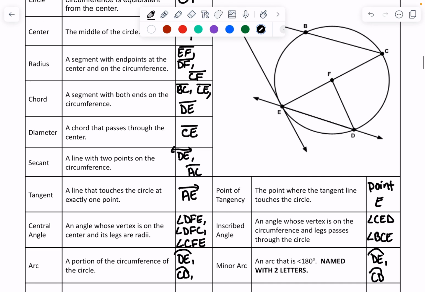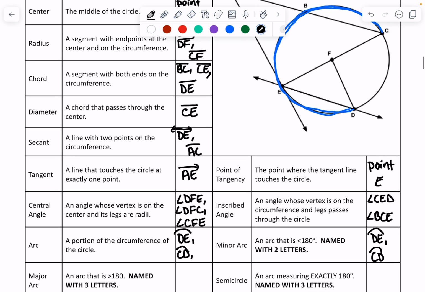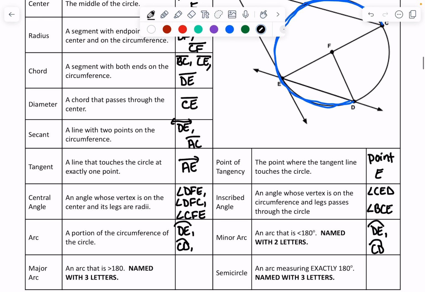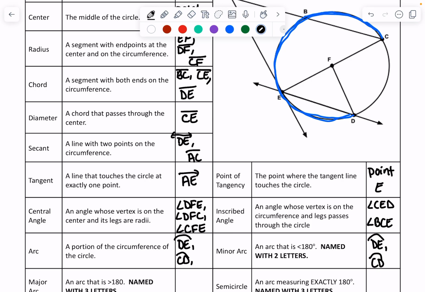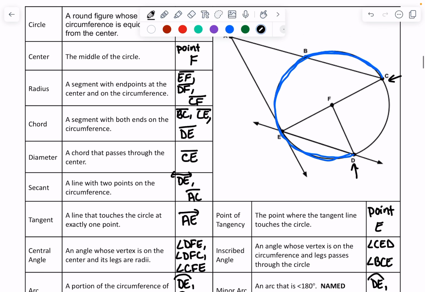So a major arc is like that blue one I just did, and I'll do it again. So this one has to be named with 3 letters. And I'll show you why in just a second. So your first and last letter has to be the end points for your arc. But then you choose either one. It doesn't matter which one of these you choose. You just pick one and you put it in the middle.